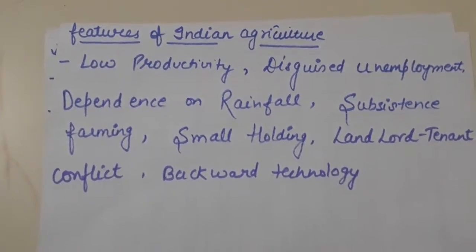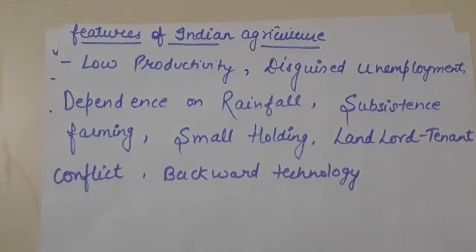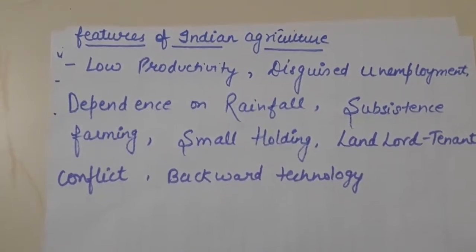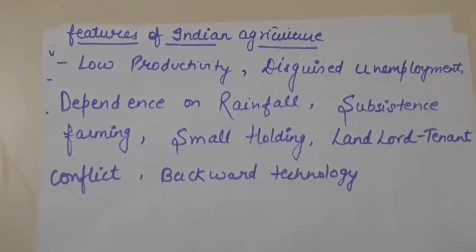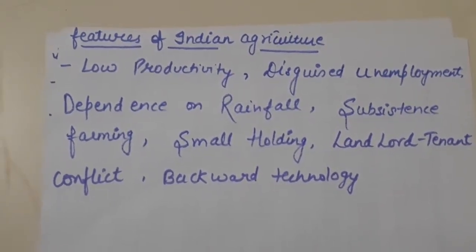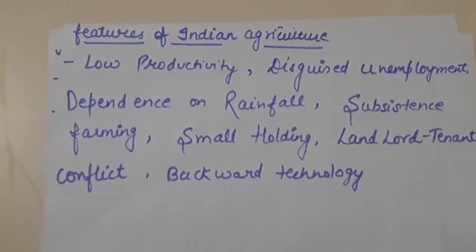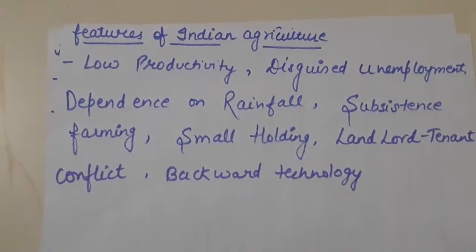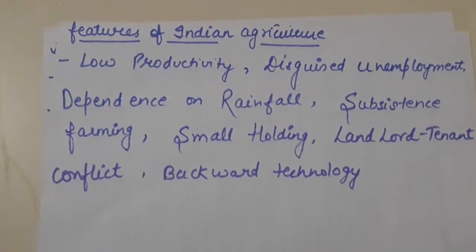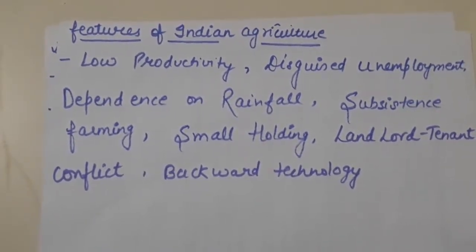Subsistence farming. Subsistence farming means they are earning for themselves only. They are not selling the product in the market. Their main priority is to fulfill the need of their family rather than earning the profit. Then small and scattered holding. Small and scattered holding means that they are not the real owner of the soil. They get just a small part of land to cultivate. Landlord-tenant conflict. The landlord, the owner of the soil, charges high taxes, high rents from the farmers. And in case of bad environment, poor rainfall, the tenant has to suffer.